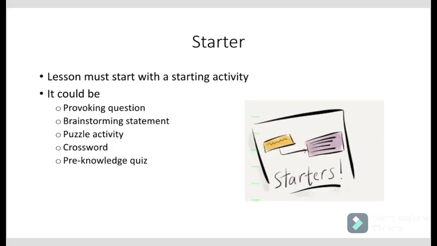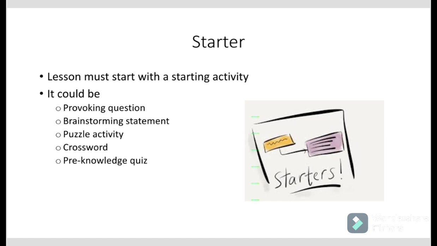The second slide should be a starter. It is very nice to start a lesson with a different starter or an activity, because if you directly go to the class and start to teach your topic, the students get overburdened and don't feel so interactive. So it is important first to get the interaction of the students.